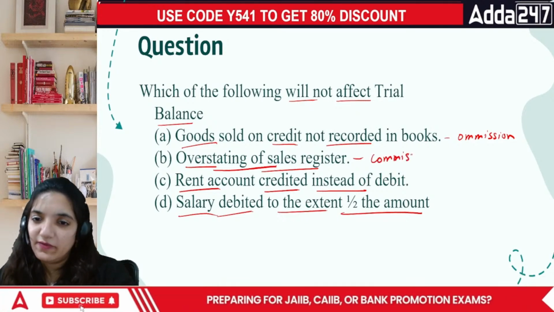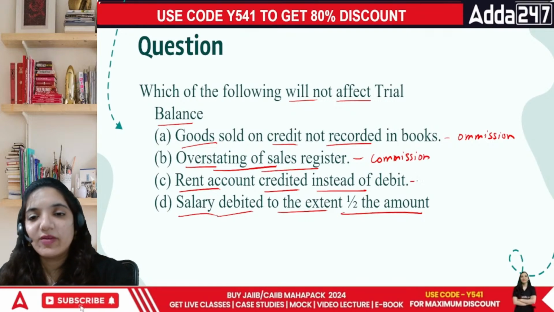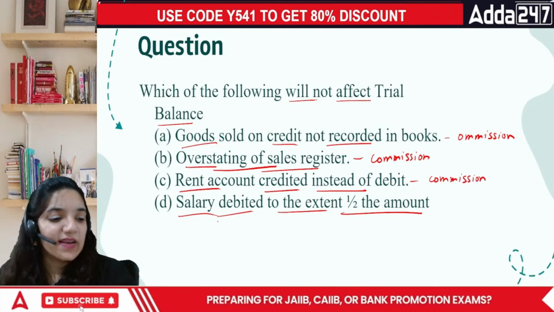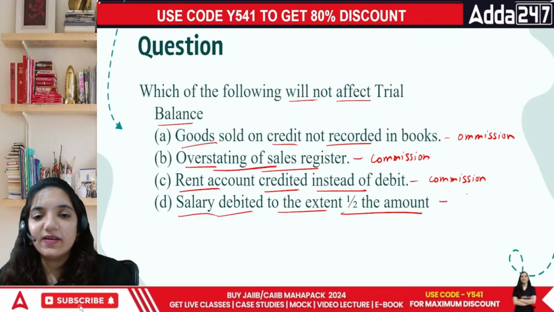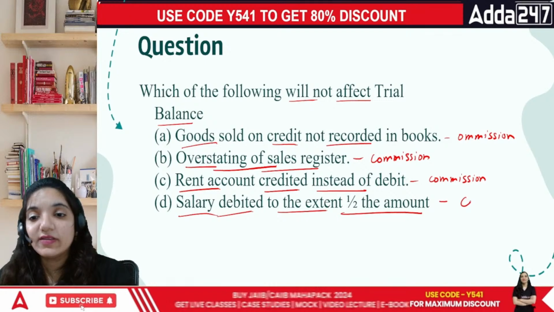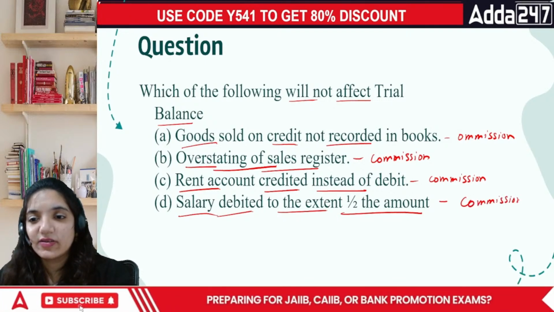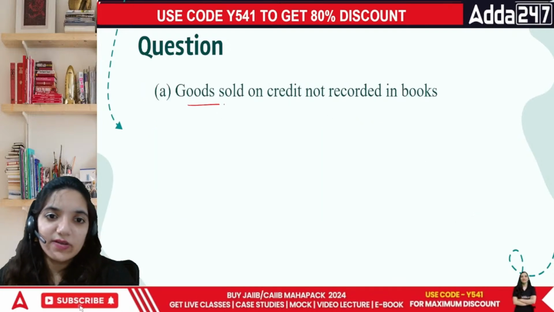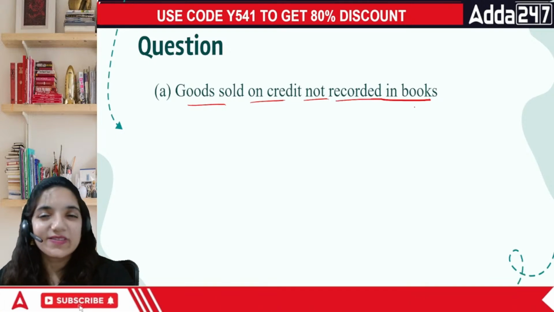Normally affects the trial balance. Rent account credited instead of debit. Commission. Salary debited to the extent of half the amount, basically not completely recorded. This is again error of commission, or I can say clerical errors. So in this case, the correct answer is goods sold on credit, not recorded in the books.